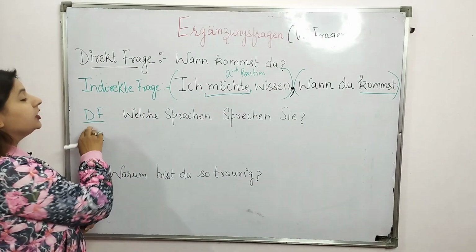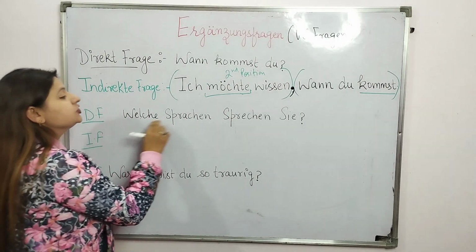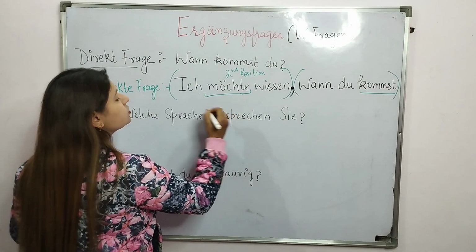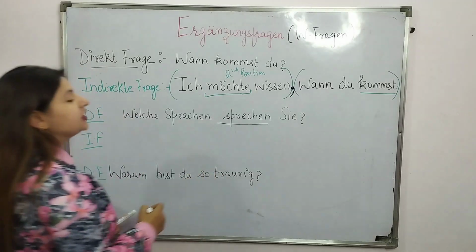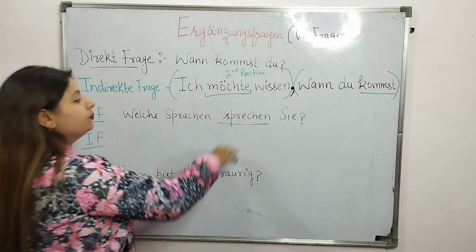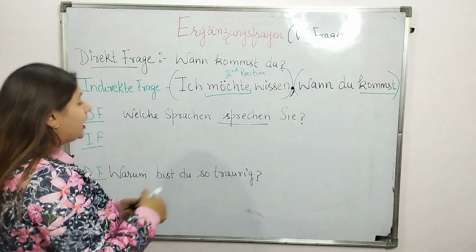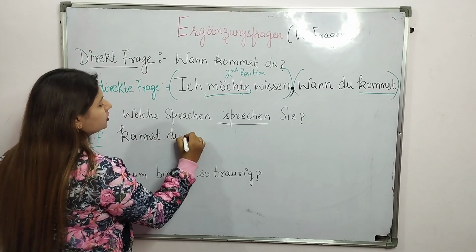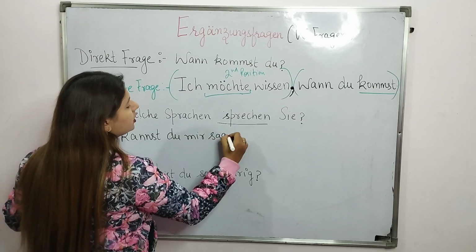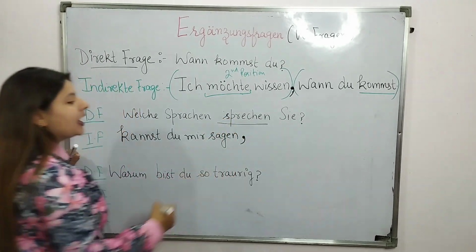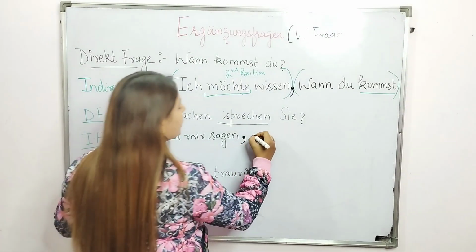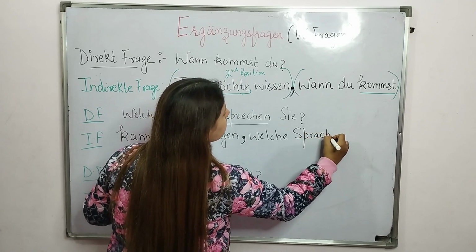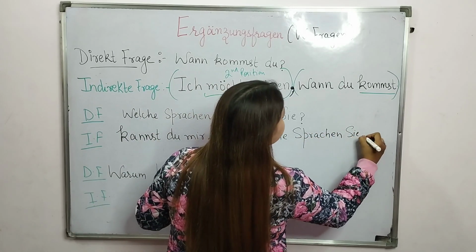Again, we have a direct question, direkte Frage. Welche Sprachen sprechen Sie? Now sprechen is my verb, so I have to put my verb at the end. I am using: Kannst du mir sagen, welche Sprachen Sie sprechen?